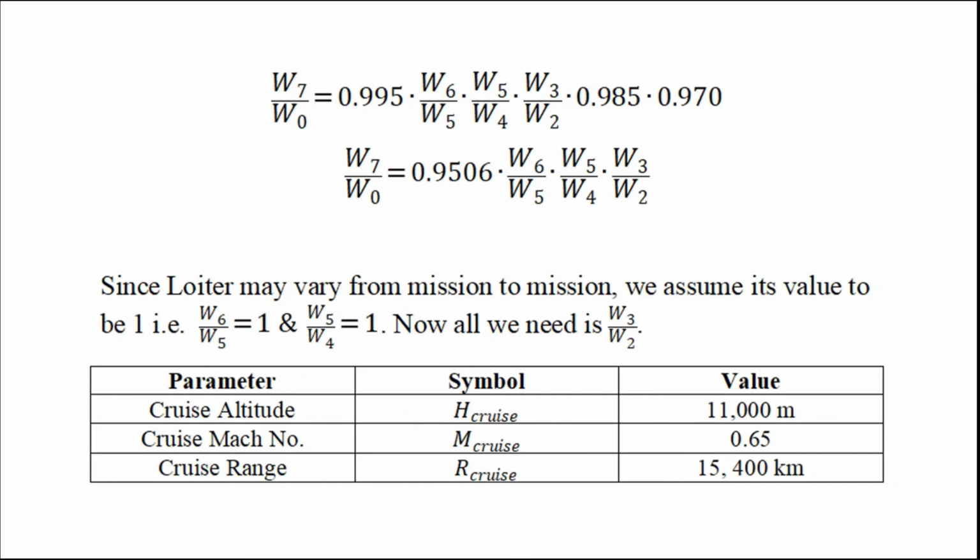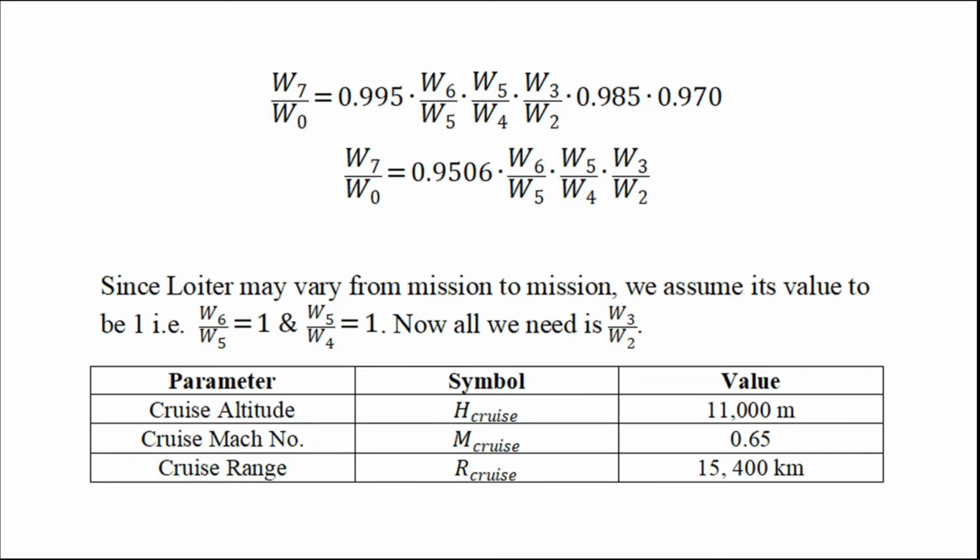We need W6 by W5, W5 by W4, and W3 by W2, in which W6 by W5 and W5 by W4 are loiter conditions. Since loiter may vary from mission to mission, and assuming that such a huge aircraft with high importance will not be denied landing or be given a loiter, we assume the loiter values to be 1, which can be seen from the slides. W6 by W5 equals 1 and W5 by W4 equals 1.